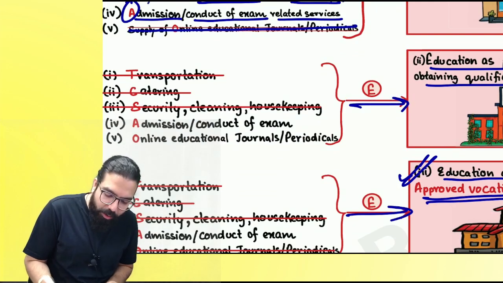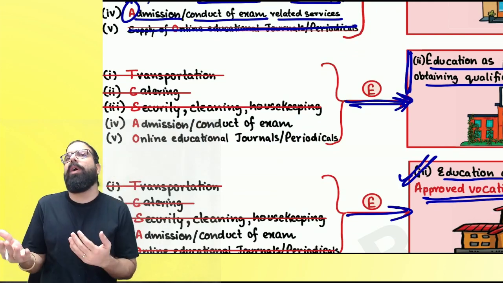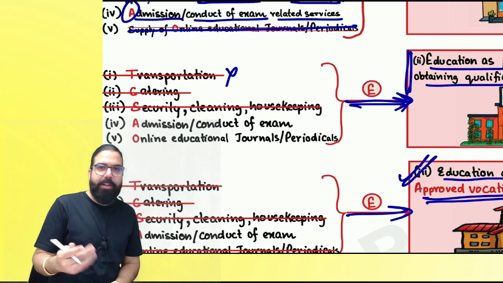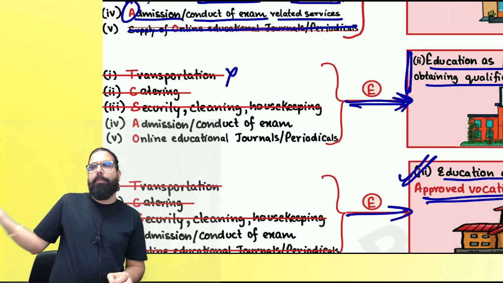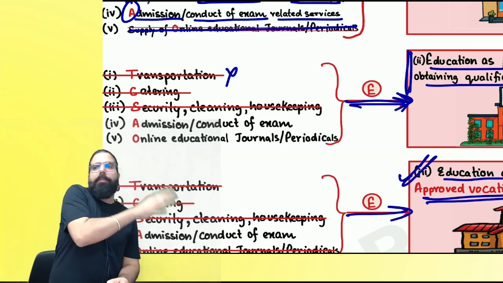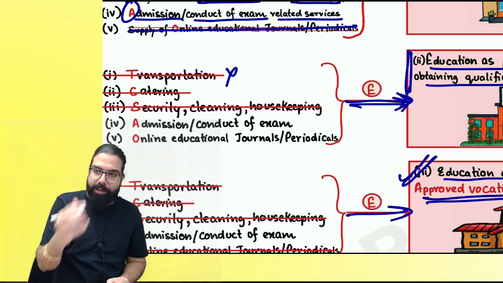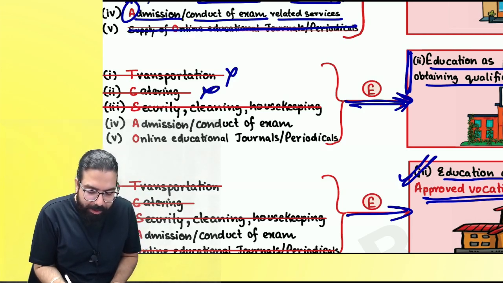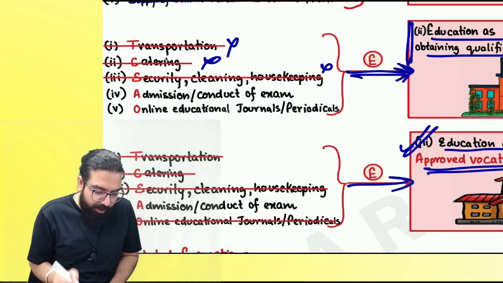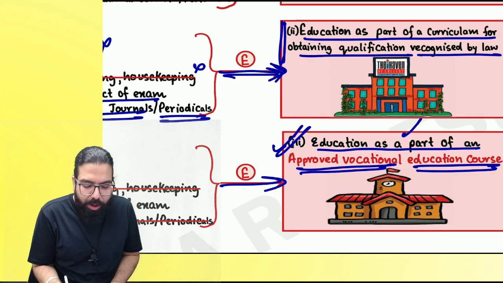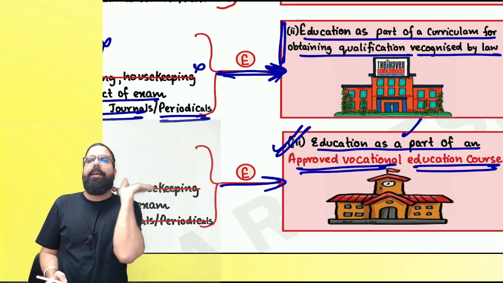The next one is when you are giving it to, basically after 12, means college. Are we clear? College, you may go by bike. So transportation services are not exempted when they are provided to college basically. College or post college, that is, MBA colleges, etc. The catering services are not exempt, security, housekeeping, cleaning services are not exempt. Only admission or conduct of examination, online educational journal or periodicals when supplied, shall be exempted.